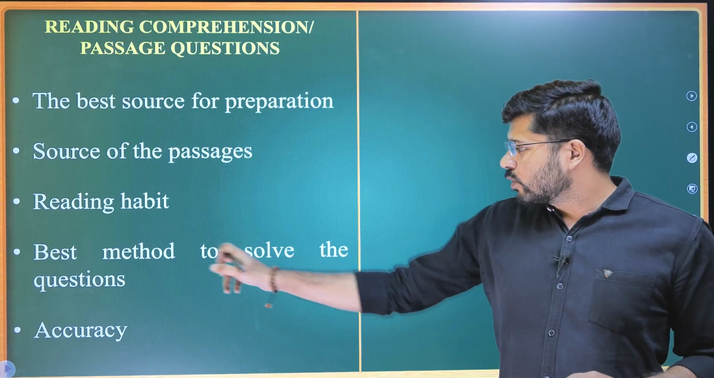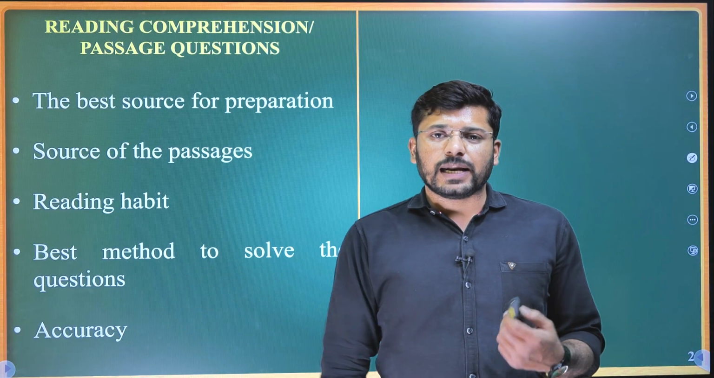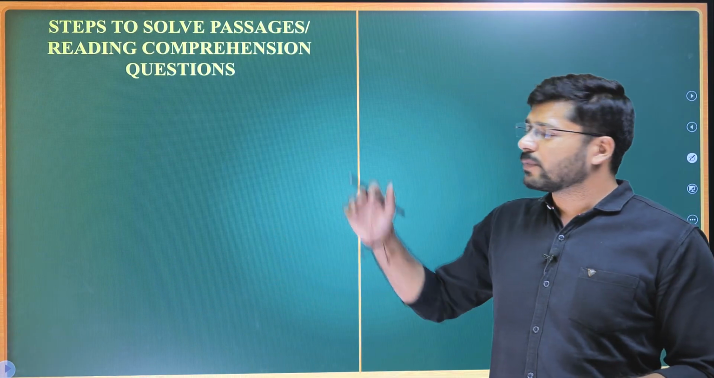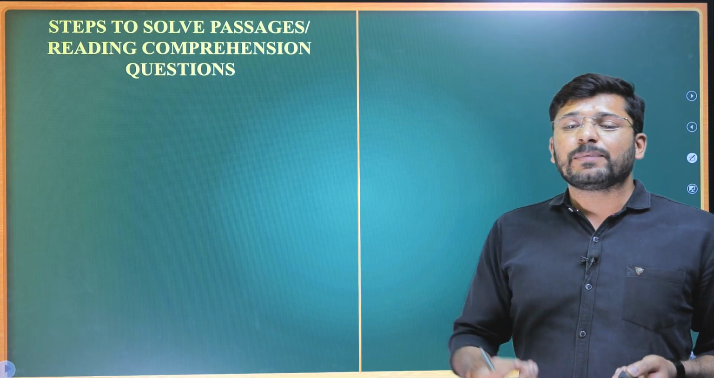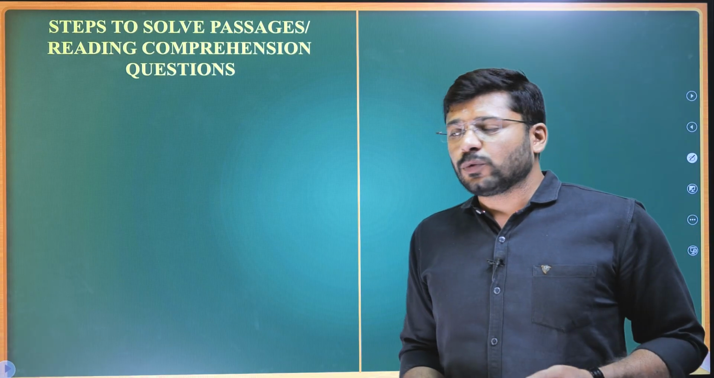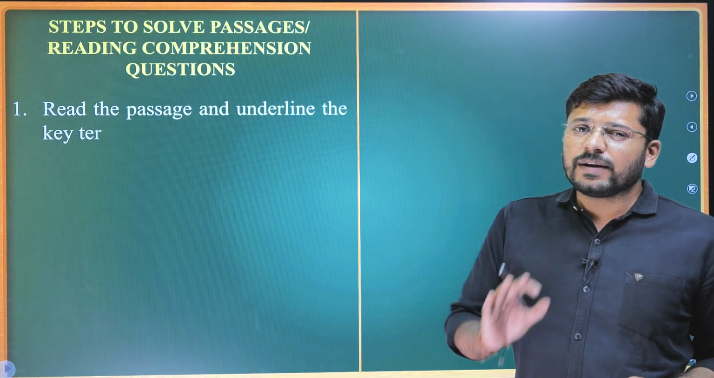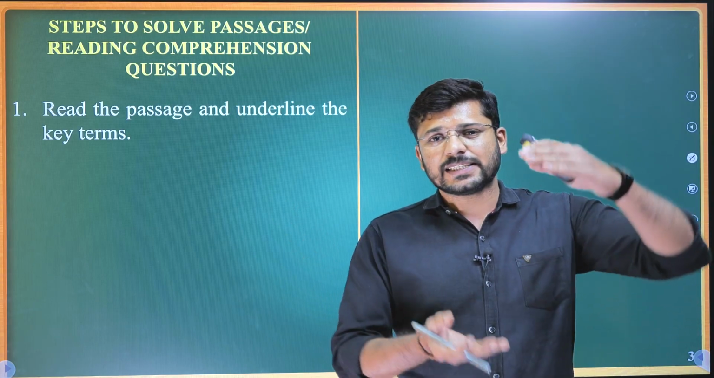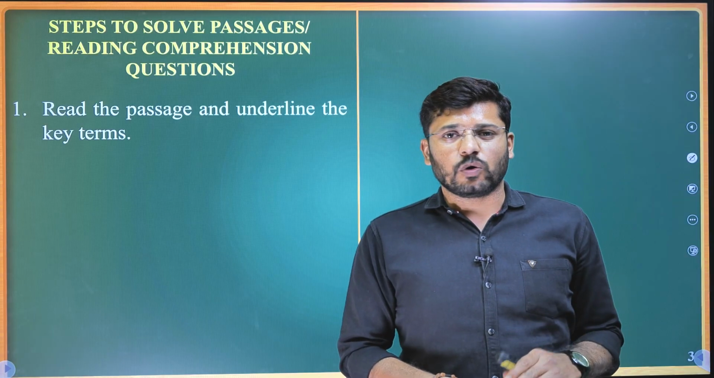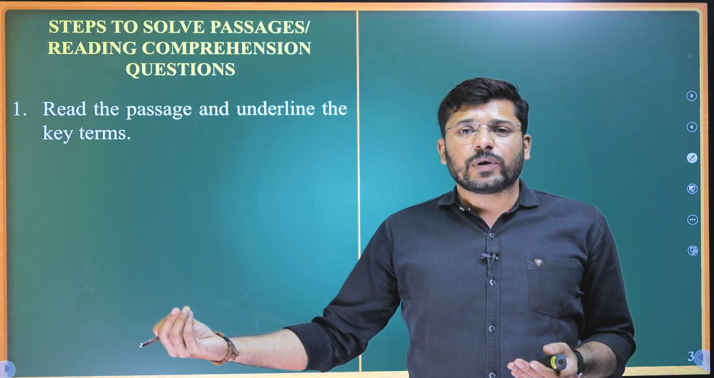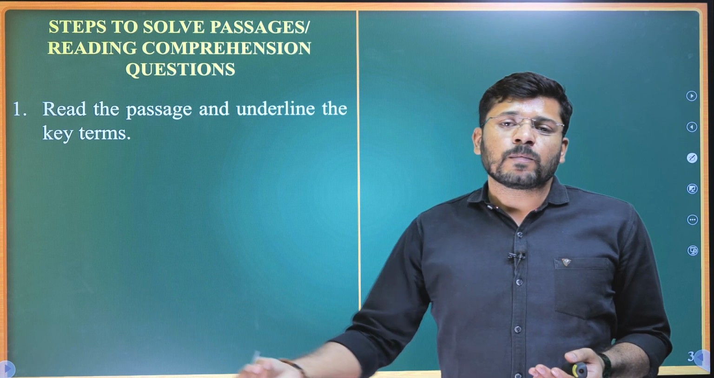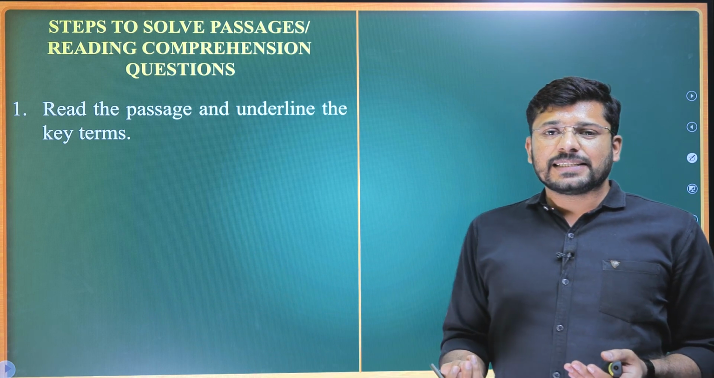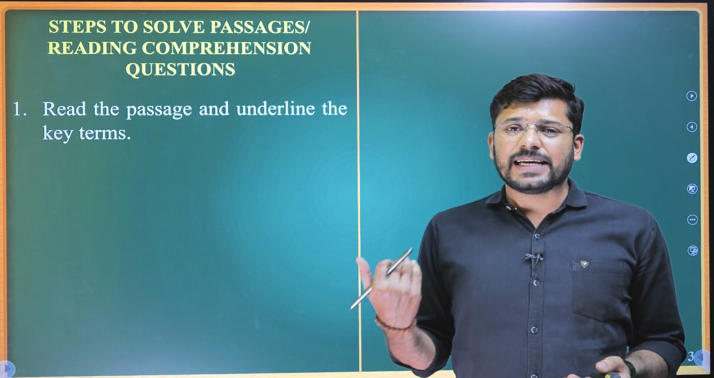I told you I will give you steps to eliminate the options. Let's see what the steps to eliminate the options given in the RC questions are. The first step is to read the passage and underline the keywords. The passage will not be too long. Compared to other competitive examinations like banking or SSC, the passages asked in the CSAT paper are not long at all. They will be easily readable.